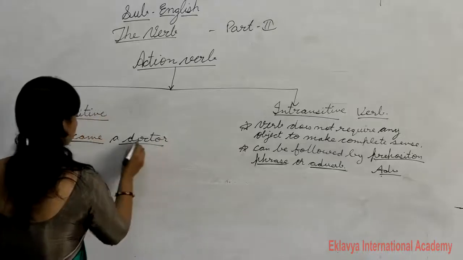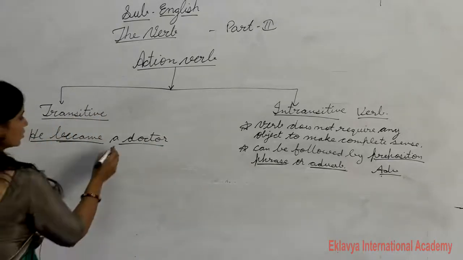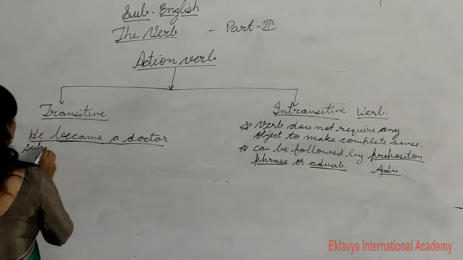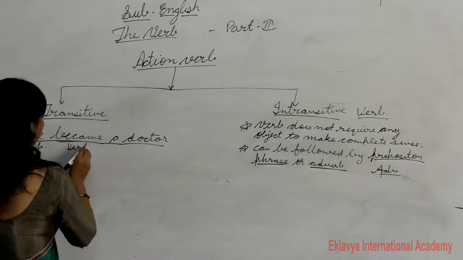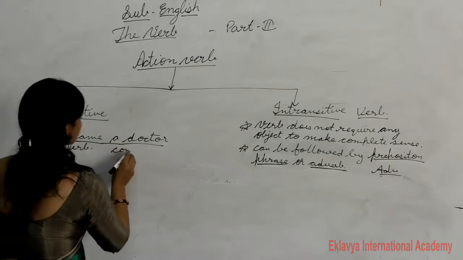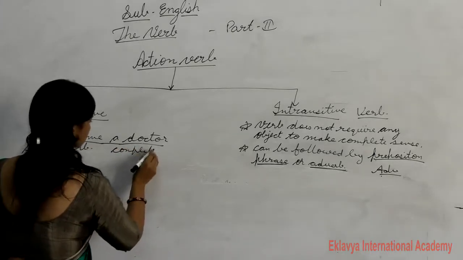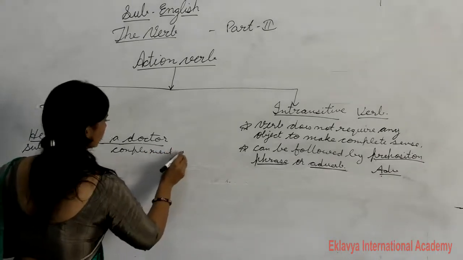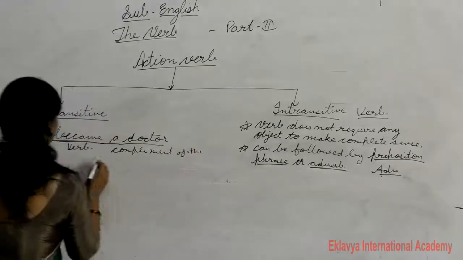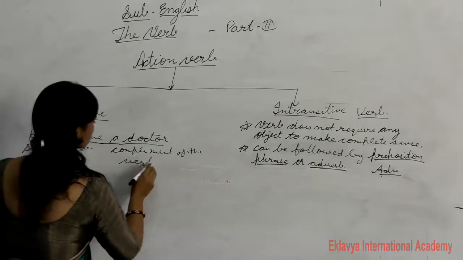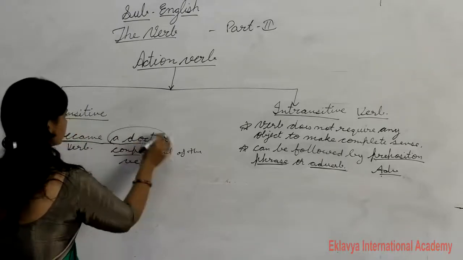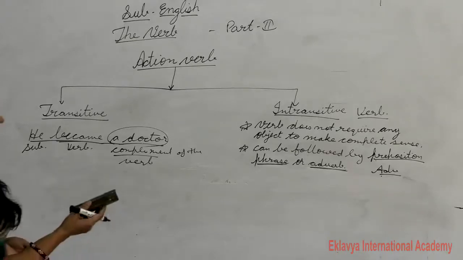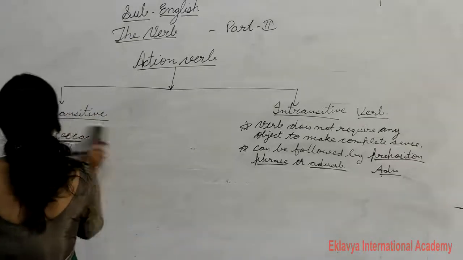Here subject, verb and complement of the verb. So you can easily find out what the complement of the verb is.